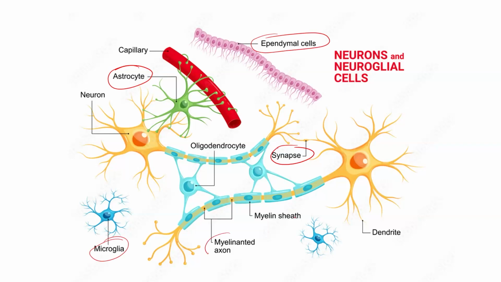This is a myelinated axon, which has the myelin sheath. The myelin sheath is present, and the gaps between these are known as the nodes of Ranvier. Fine.